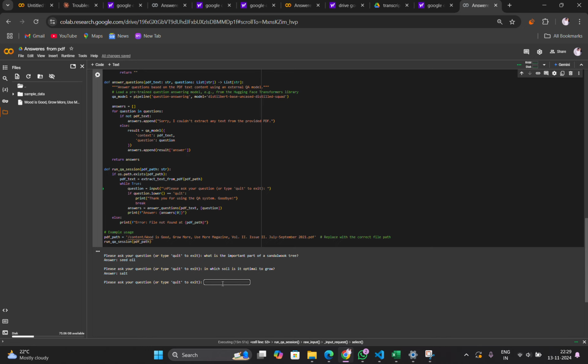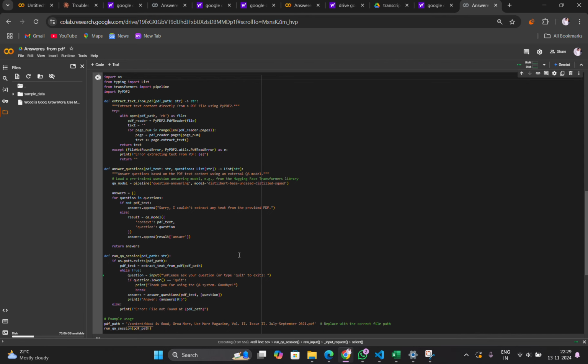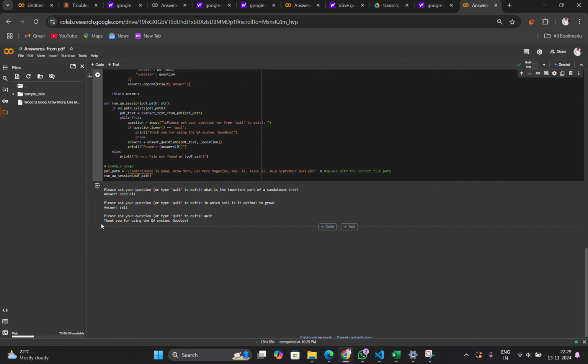If you type quit, the session ends. Thank you for using the QA system. Goodbye. Thank you. This is our model, and we are Team MeenaRaashi from IIIT Bangalore.